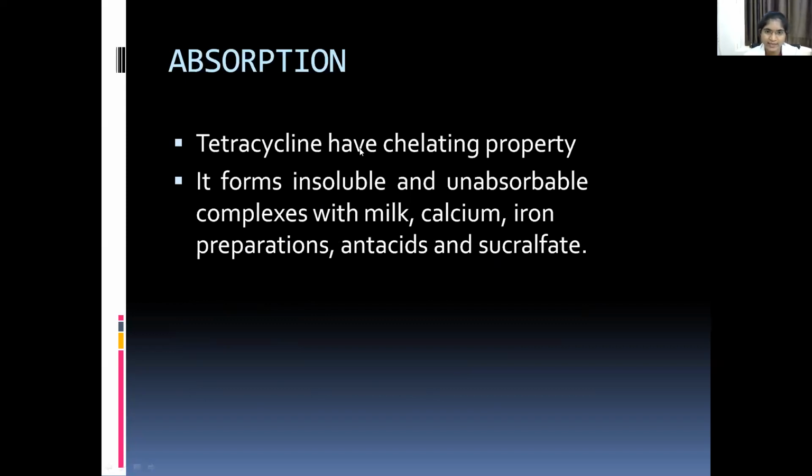Chelating property means that when it combines with calcium, iron, or magnesium, it forms unabsorbable complexes like the tetracycline calcium orthophosphate complex. When it forms this complex, it will not be absorbed. This complex will be deposited in the bones and teeth.